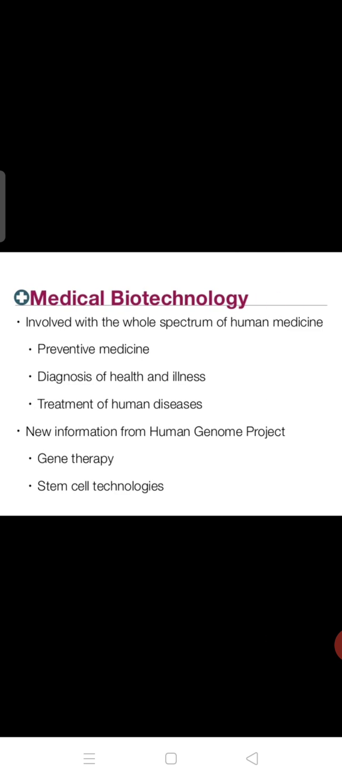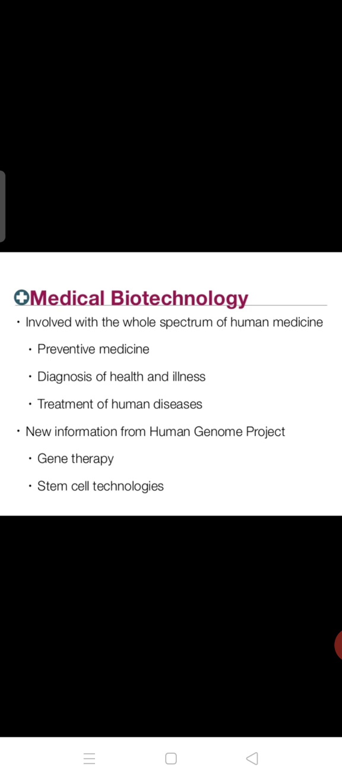Medical biotechnology is involved with the whole spectrum of human medicine. Preventive medicines, diagnosis of health and illness, treatment of human diseases. So in different cancers or any disease that occurs, it can be identified with the help of different biotech fields here. New information from the human genome project, gene therapy, stem cell technology.